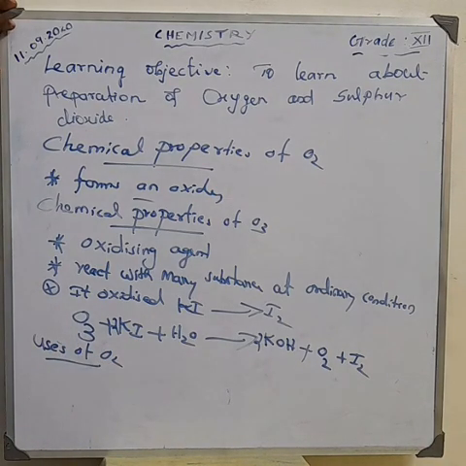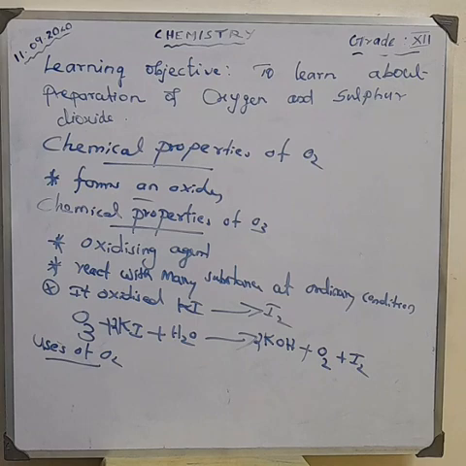All living things need oxygen. Am I right? Oxygen is one of the essential components for the survival of living organisms. It is used in welding, that is oxyacetylene welding. And also, liquid oxygen is used as a fuel in rockets. Liquid oxygen is one of the uses for the one-word question. So that is the importance of oxygen.